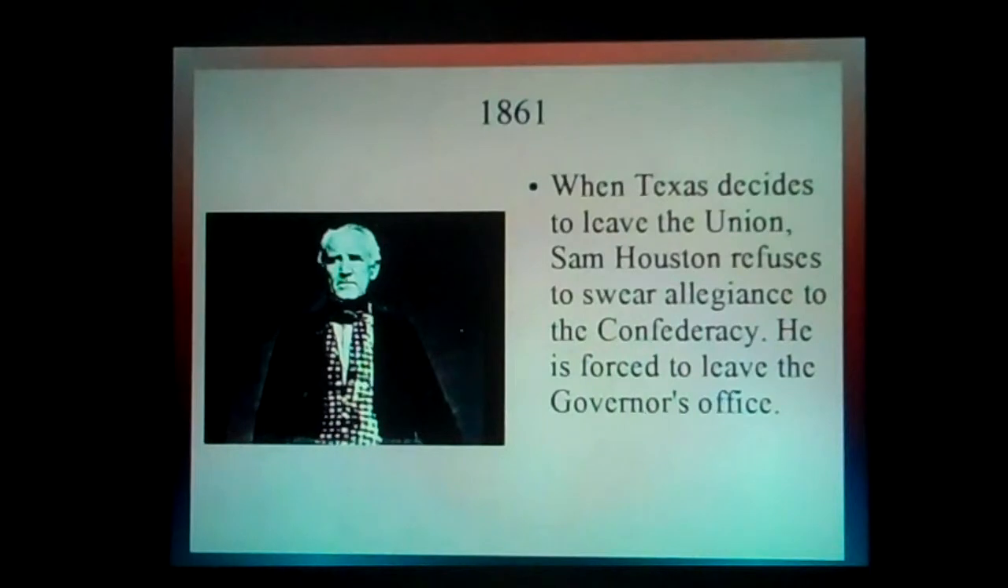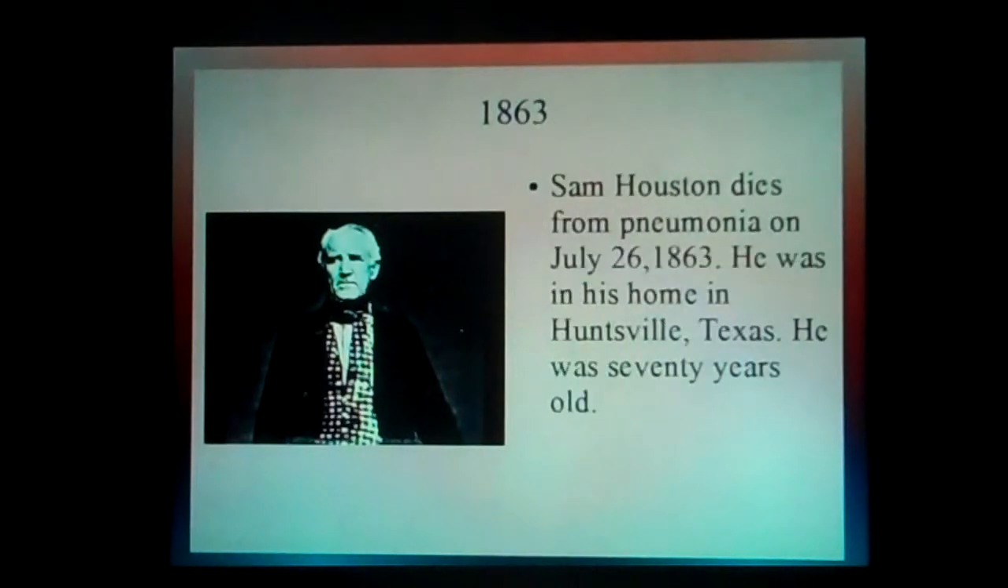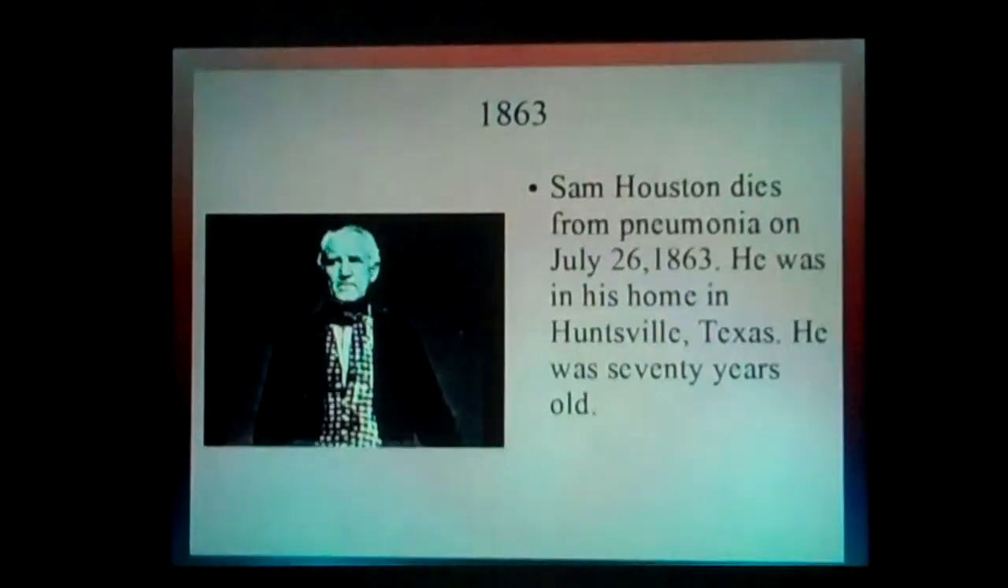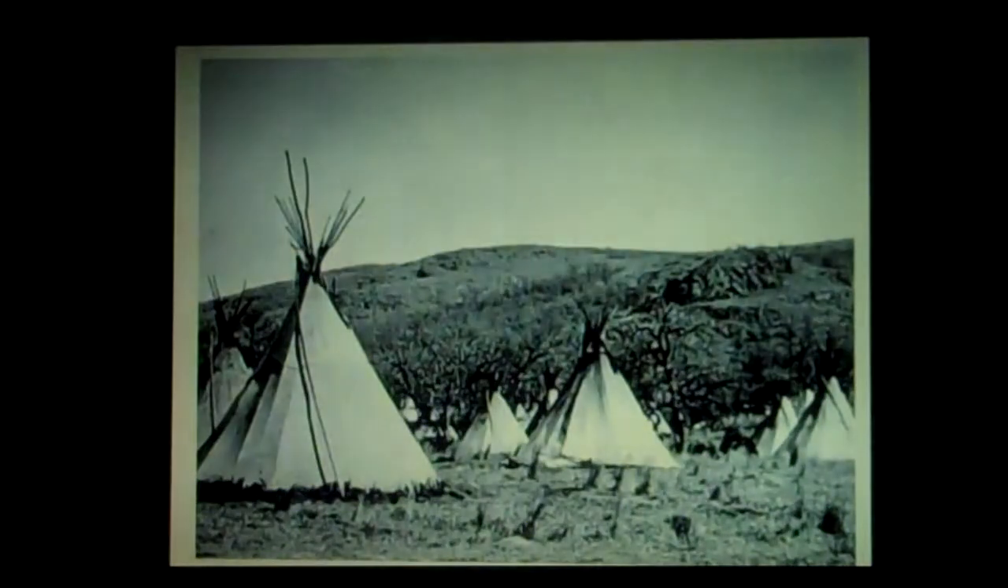1861. When Texas decides to leave the Union, Sam Houston refuses to swear allegiance to the Confederacy. He is forced to leave the governor's office. 1863. Sam Houston dies from pneumonia on July 26, 1863. He was in his home in Huntsville, Texas. Sam Houston tried to run with the backing of the Know-Nothings, but Democrats are strong and he was defeated in the only time of his political career.